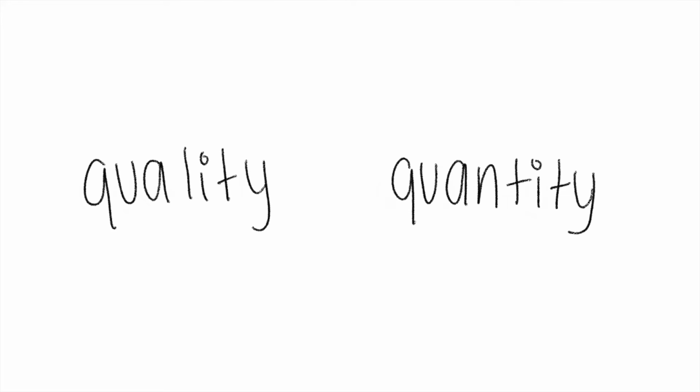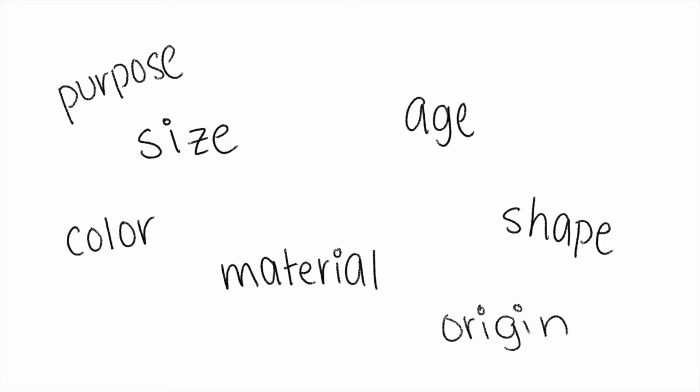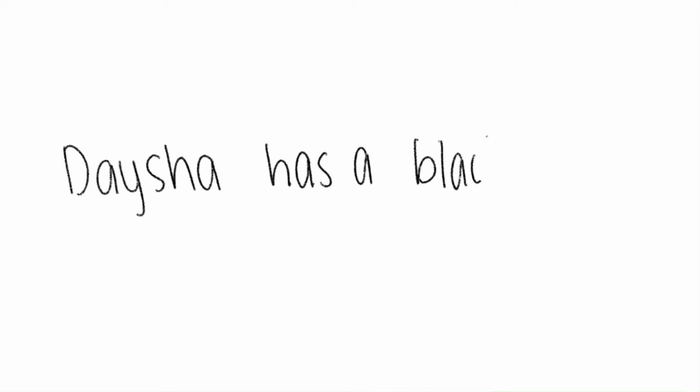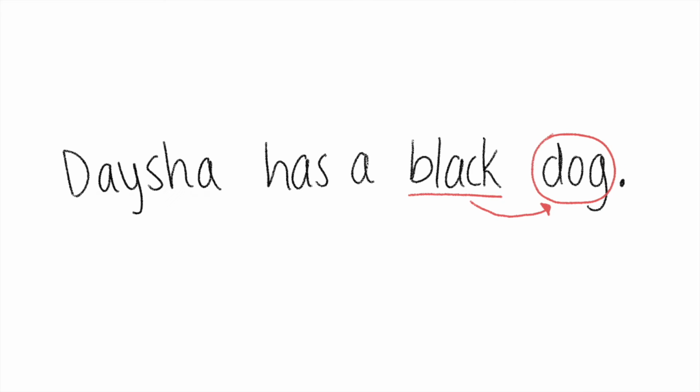And there's two types of adjectives. Adjectives of quality and adjectives of quantity. Adjectives of quality can tell us the size, age, shape, color, material, origin, or purpose of a noun. Let's look at an example. Daisha has a black dog. In this sentence, the word black is the adjective that gives us more information about the color of Daisha's dog.